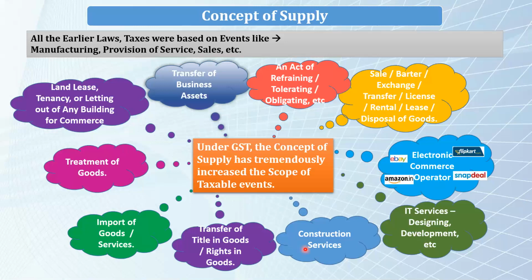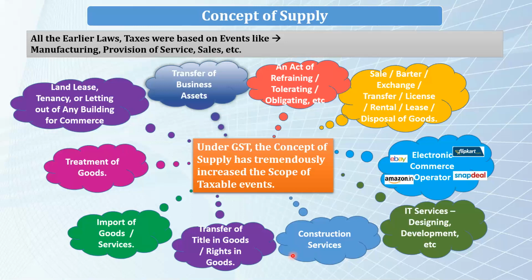Construction services. So this is nothing new. It was also there in service tax that land, being an immovable asset, is not covered under goods and therefore not taxable. However, the building which is made or constructed over the land would be covered under GST, since the contractor is providing construction services.